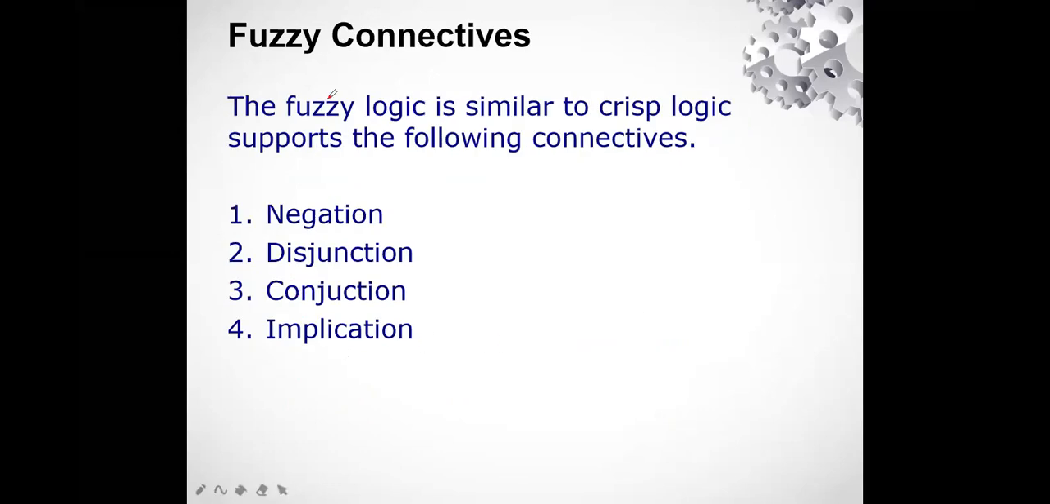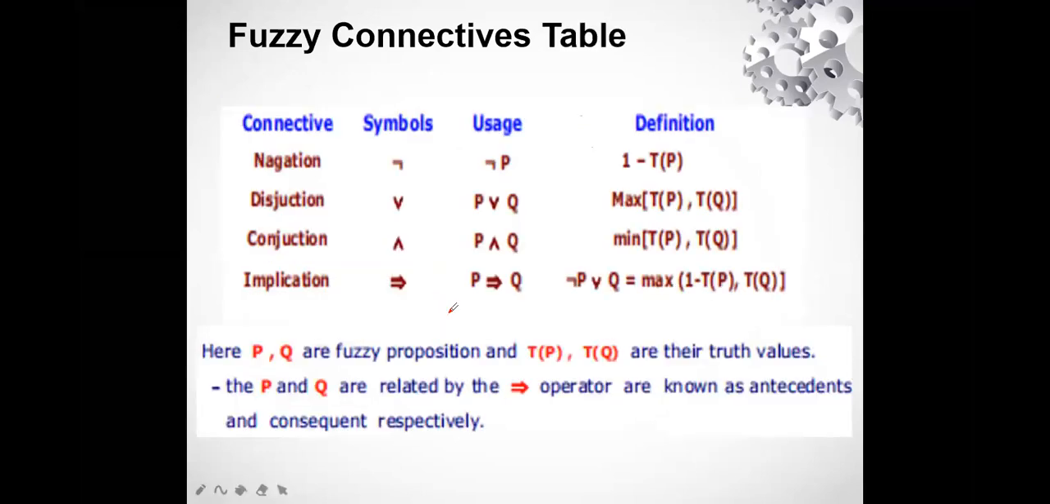Now, we have fuzzy connectives. As we have connectives in crisp logic, you must have remembered, in crisp logic we did the connectives. In the same way, in fuzzy logic also we have connectives. The first one is called negation, the second one is disjunction, the third one is conjunction, and the fourth one is implication. The concept is the same for all. Let's understand how these symbols represent negation, disjunction, conjunction and implication.